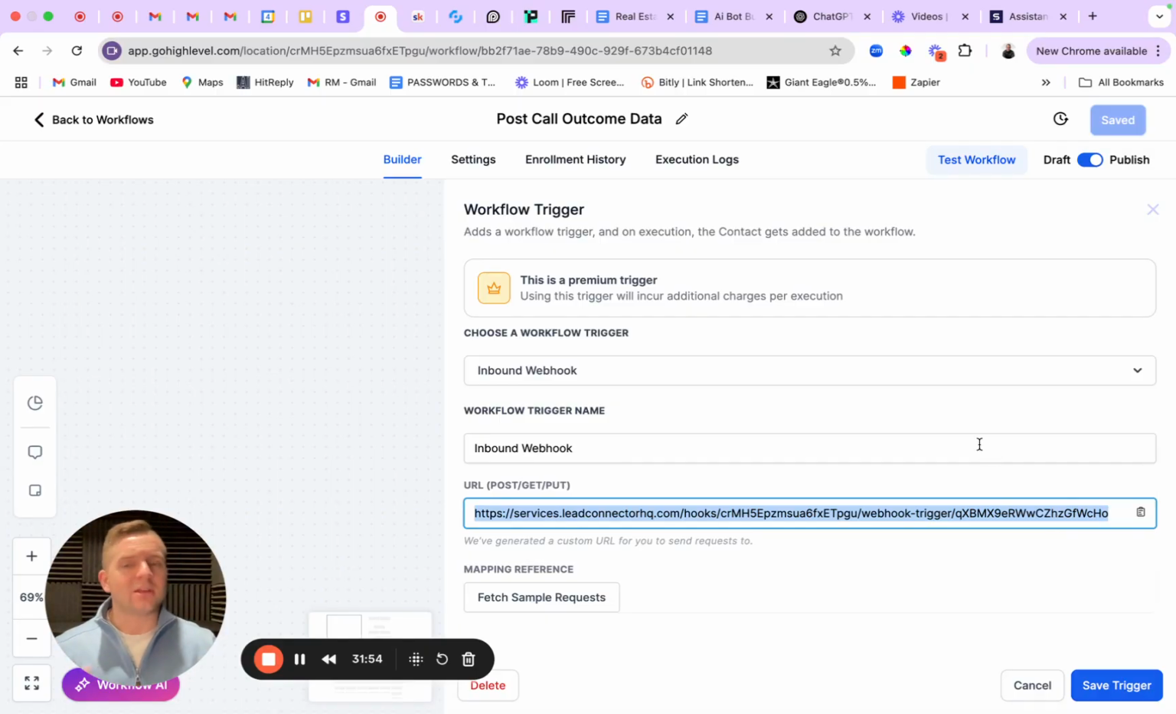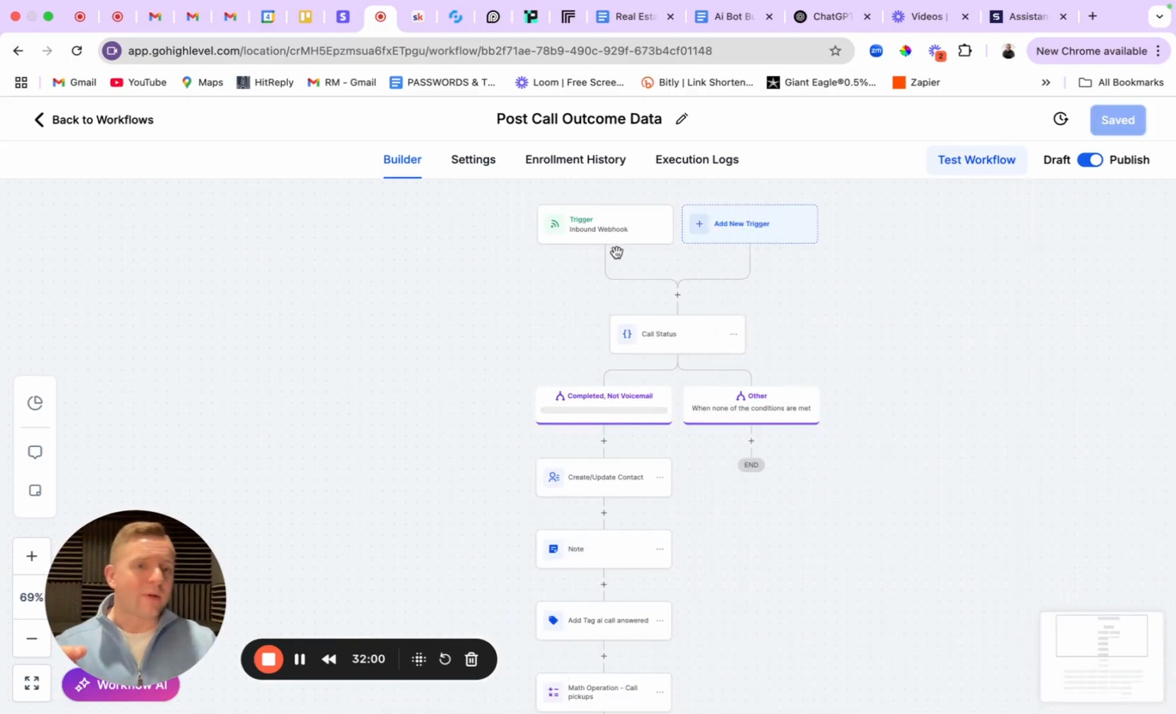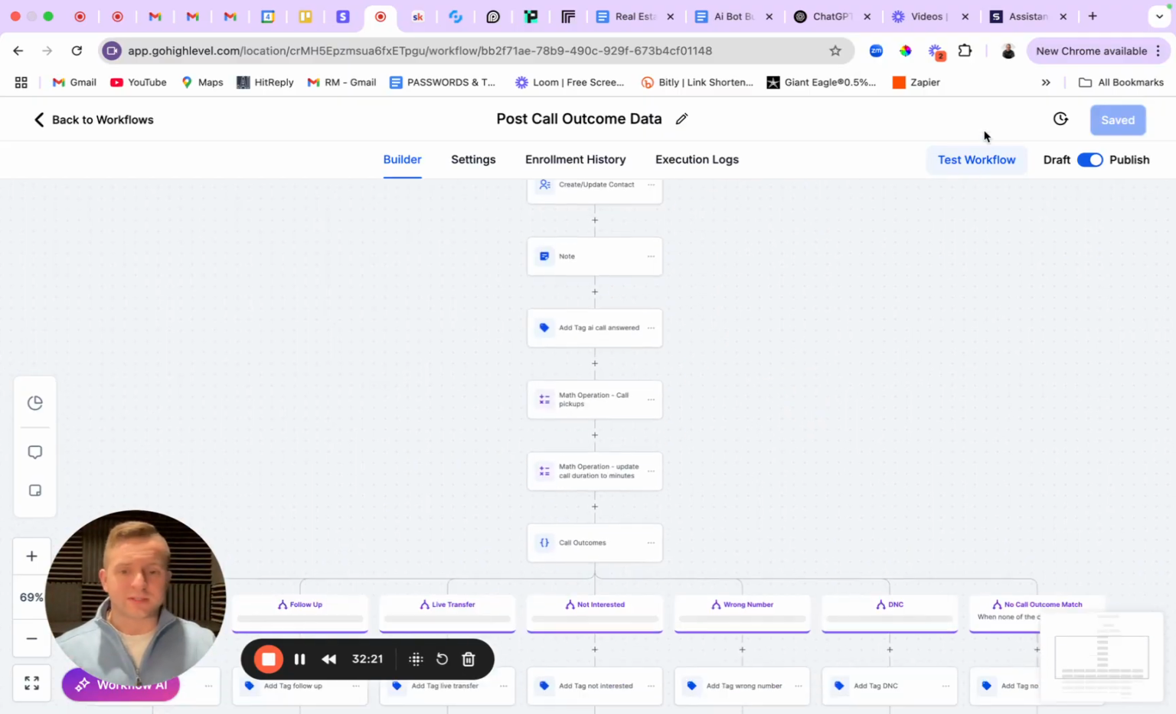Did they schedule? Did they hang up? Was it the wrong number? Are they interested? Are they not? Don't ever call them back, all that sort of stuff. So what happens is that webhook is triggered from SynthFlow into Go High Level, and then now we have call status. If it was completed or not voicemail, meaning they answered the phone, whether they hung up, scheduled, anything else, it comes here. If it was not completed, meaning it did go to voicemail, I'm not going to be leaving voicemails. I can set up automations for that. In this case, we're just looking to extract data from the call. So this goes to error and the workflow ends.